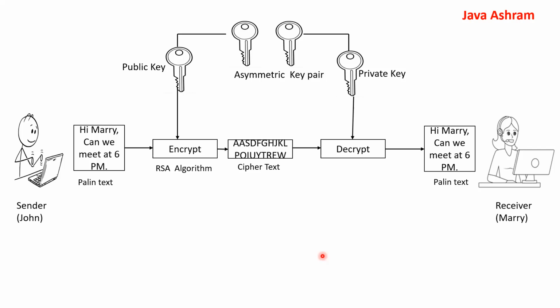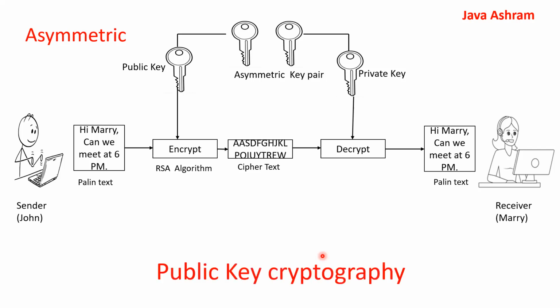So this is called asymmetric cryptography. Sometimes it is also called public key cryptography. In public key cryptography, two keys are created. One we choose as the public key, and the other is selected as the private key. The private key is always in one place, and the public key will be broadcast. Got it? So this is public key cryptography.